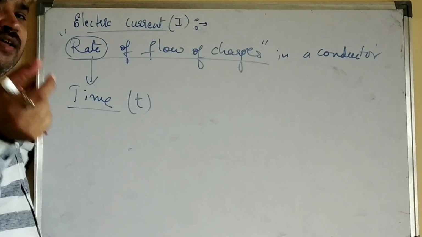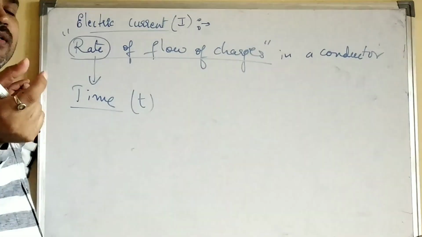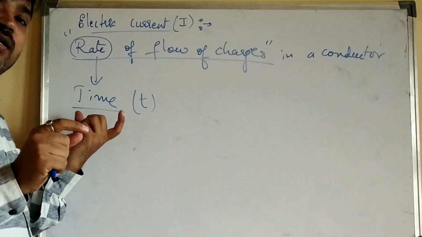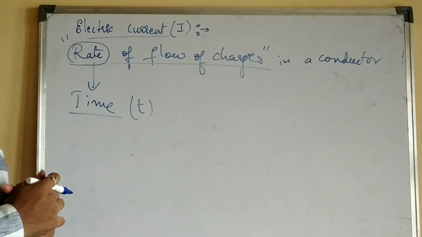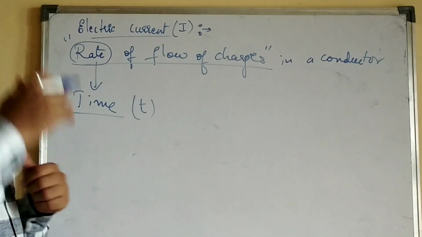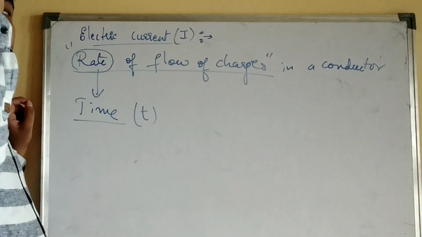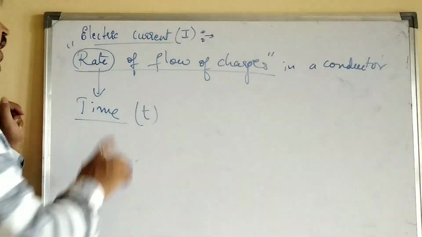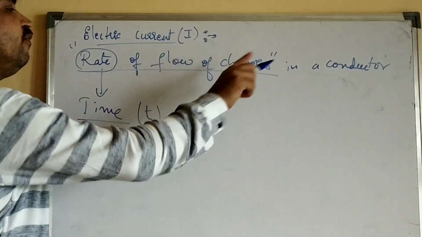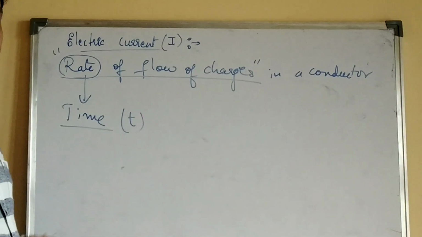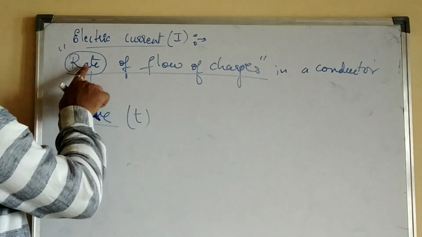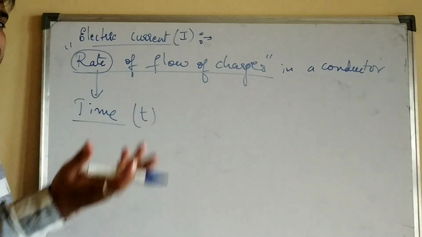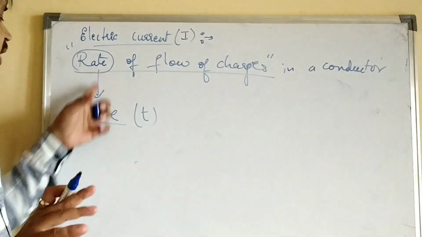Which means there is a specific time for which you are using that particular appliance, or the load, where the electric current is passing. When you switch on the fan, the charges flow through the wires and the fan rotates. How long? That is known as rate.